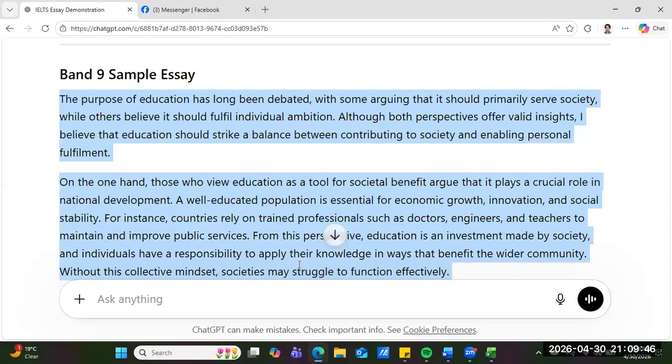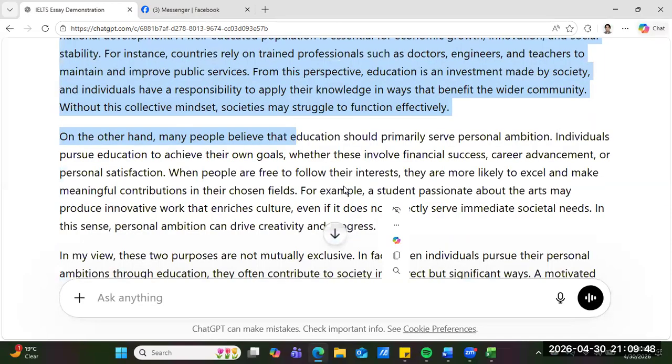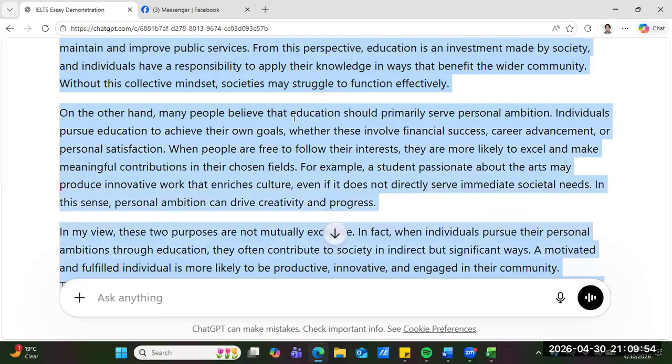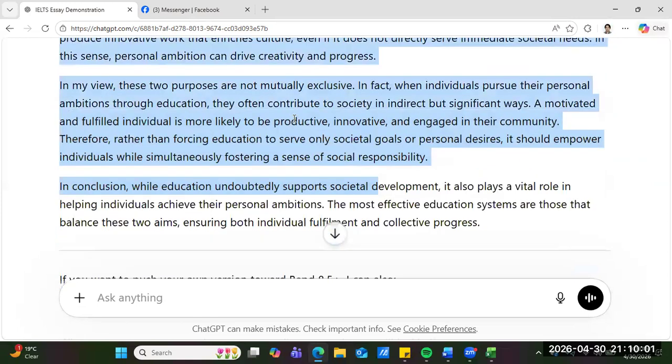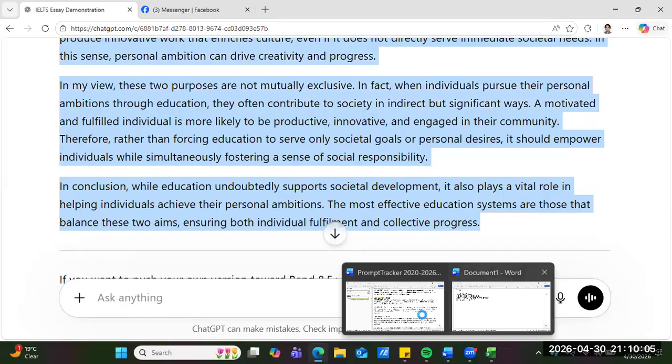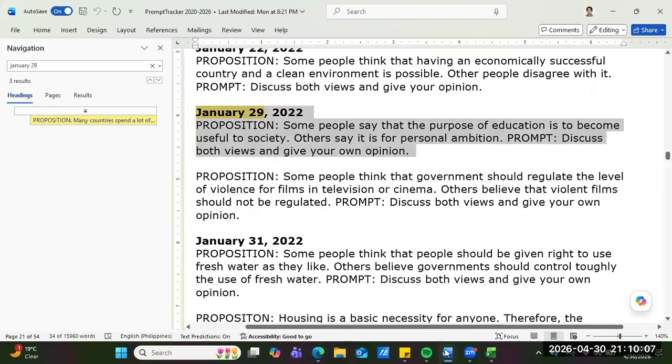So wait, guys, I will just copy paste this band 9 essay there. Okay, copy paste. And then I will ask ChatGPT to grade my essay. Then ChatGPT will grade it based on these 4 criteria, guys. Look at it. So wait, I will put here